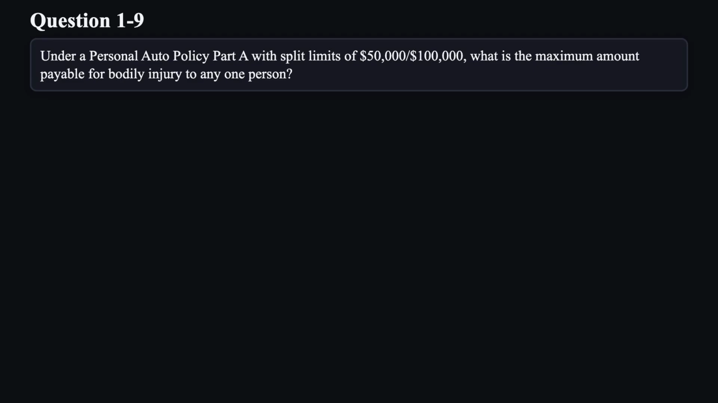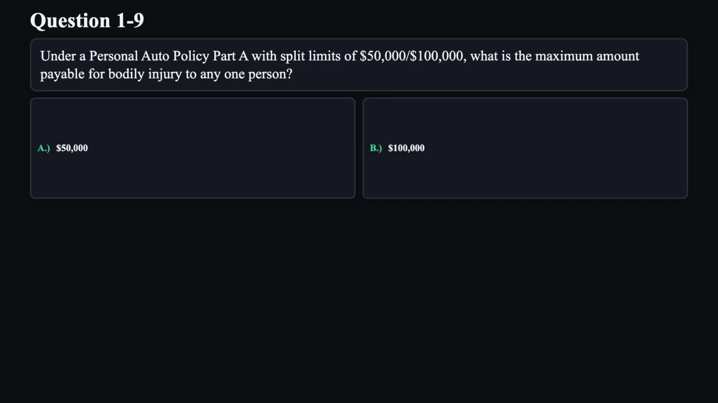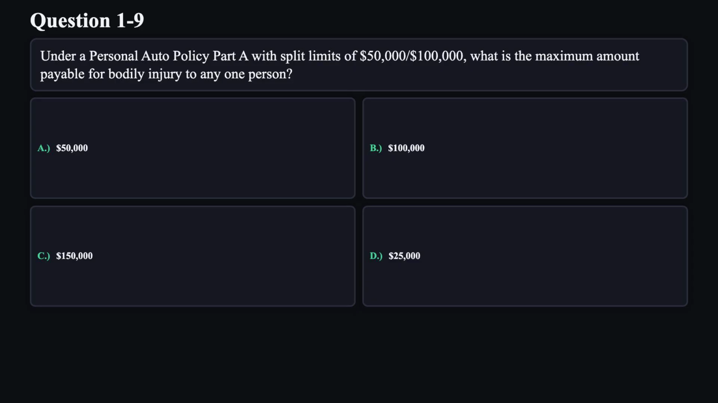Question 9. Under a personal auto policy Part A, with split limits of $50,000, $100,000, what is the maximum amount payable for bodily injury to any one person? A. $50,000. B. $100,000. C. $150,000. D. $25,000.